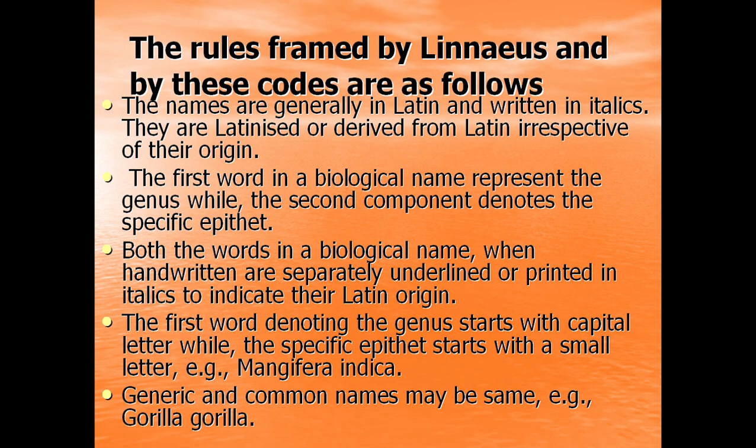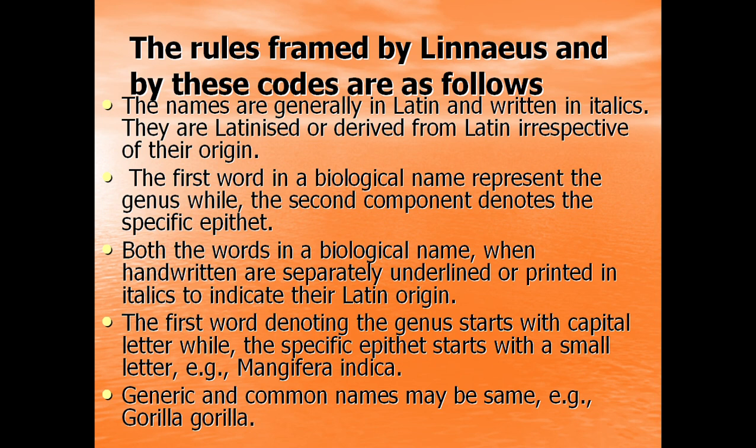Now, what were the rules which were framed by Linnaeus? And the rules of binomial nomenclature are: first, the names are generally written in Latin, and they are written in italics, and they are Latinized or derived from Latin irrespective of their origin.